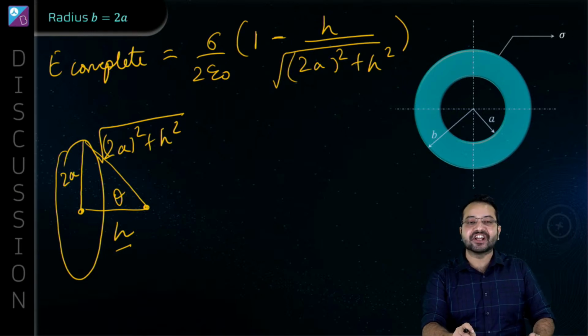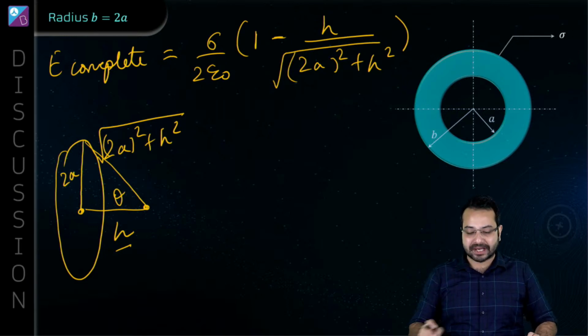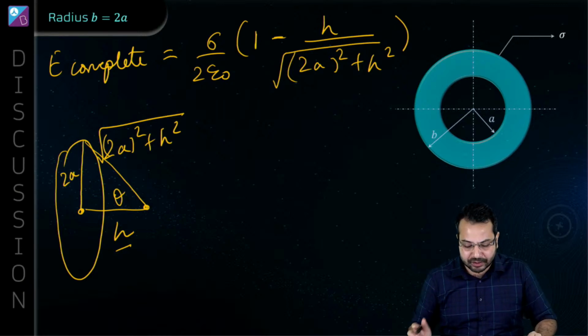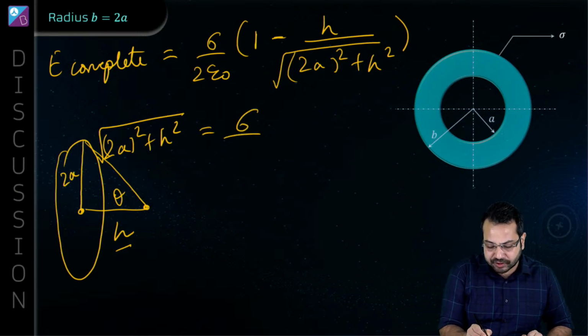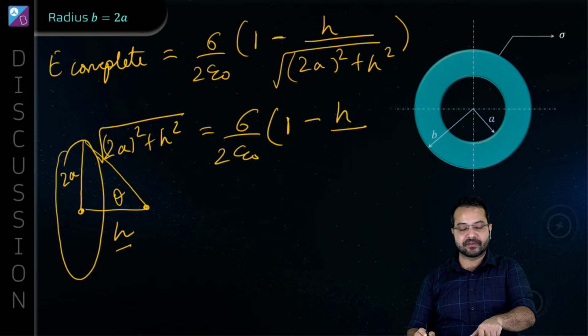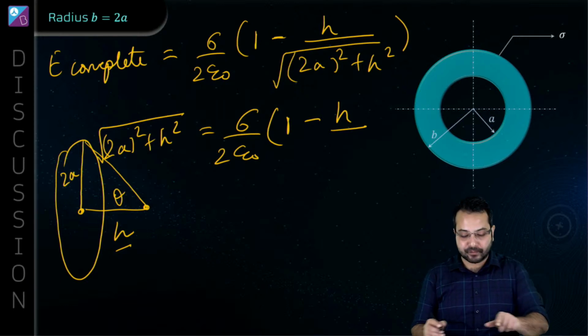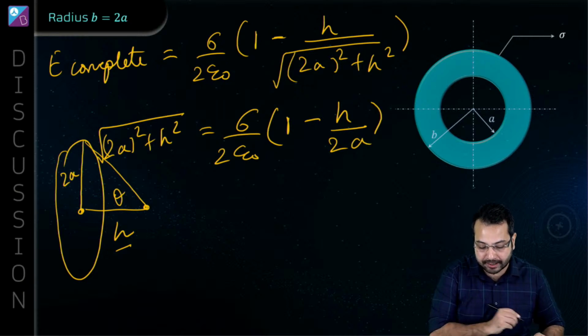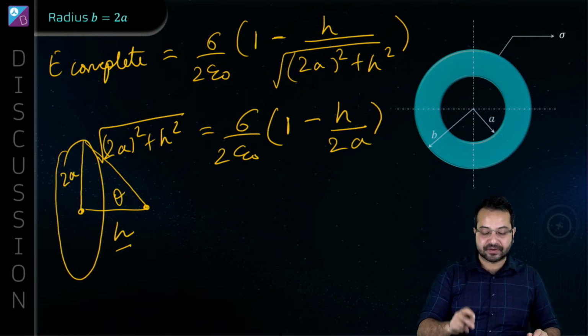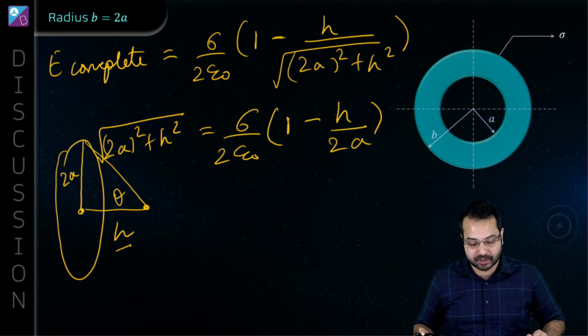Now what we have been given? We have been given that h is much less than a. Let's do the approximation over here and get rid of h. Can we do that? Of course we can do that. So this becomes sigma upon 2 epsilon naught into 1 minus h upon, this h square we can neglect with respect to 4a square. Is that correct? So what we are going to be left with? We are going to be left with 2a. Do you agree? So this is the electric field after using the approximation.